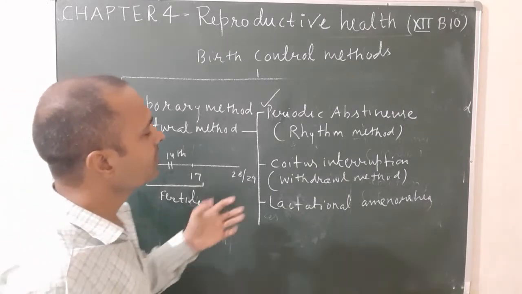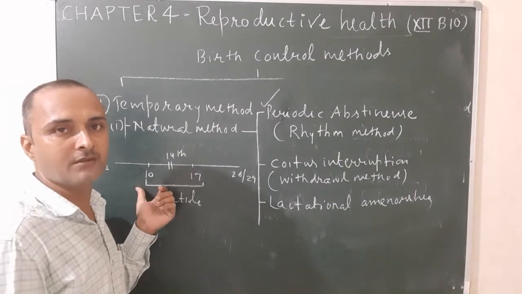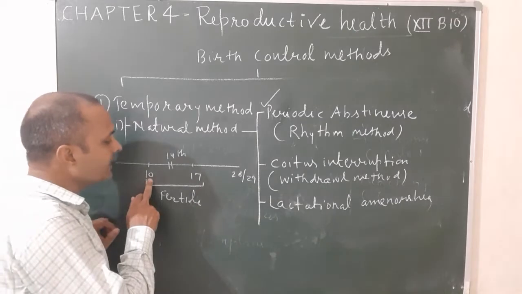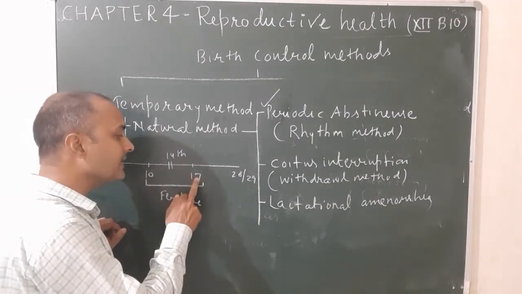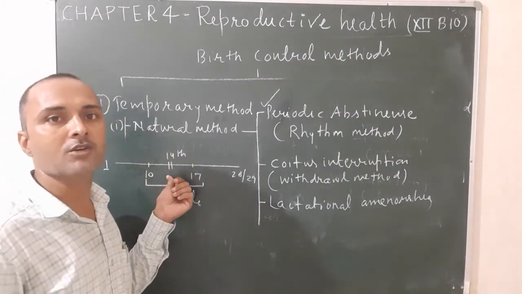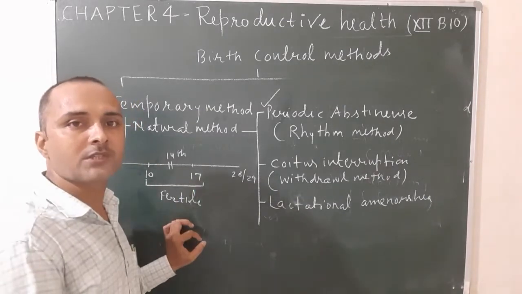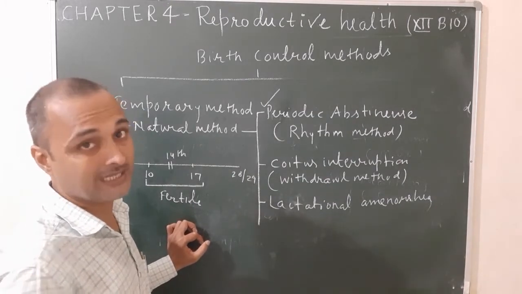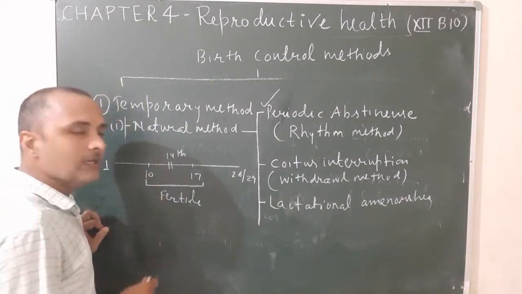So once again, in this method, the male partner avoids transfer of semen into the vagina of the female from the day 10 to 17th day of the menstrual cycle. Why only 10 to 17? Because these days are more favorable for ovulation. So when there is no transfer of semen within the female's body on these days, the chances of fertilization and implantation are nil. So birth can be controlled.